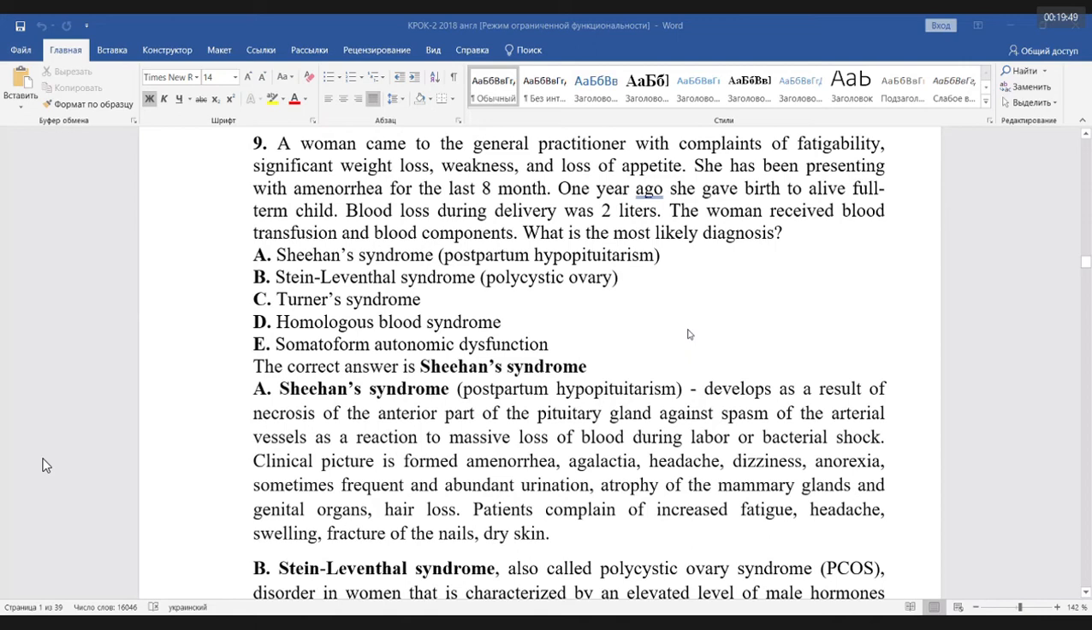Sheehan syndrome because of the blood loss. Yes, of course, blood loss, you're quite right. Sheehan syndrome, guys, it's my interpretation. Sometimes they can give you not Sheehan syndrome, but postpartum hypopituitarism. You need to remember, Sheehan gives us necrosis of the pituitary gland, and maybe in some Krok test, I meet this postpartum hypopituitarism. It's the same as Sheehan syndrome. Remember, please, about it.